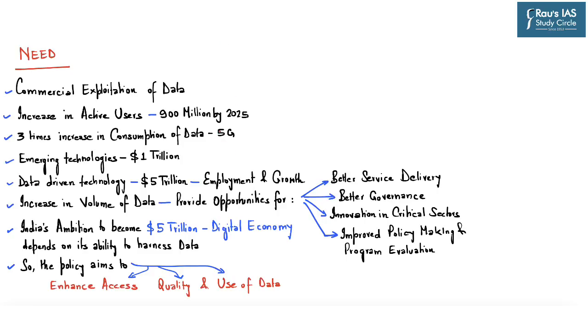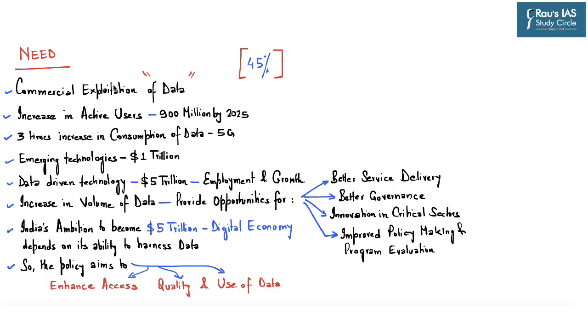So coming to the need for such a policy, we can understand that India is accelerating towards an increased population which is using internet and various mobile applications. And the number of active internet users in India is expected to increase by 45%. So based on this understanding, the government intends to commercialize the exploitation of this data which is generated through use of internet by citizens.